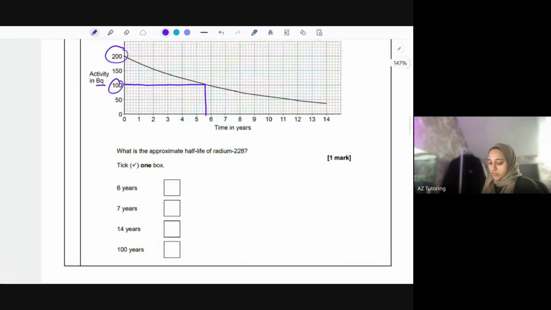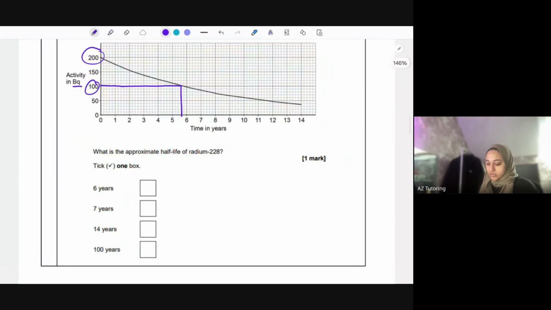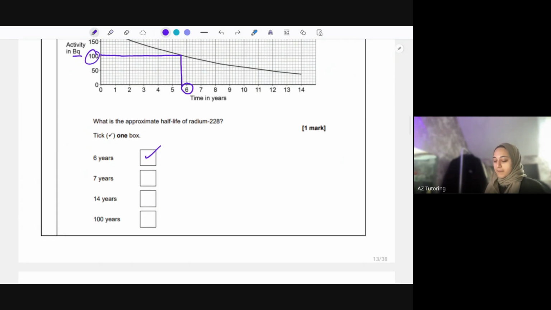So what is the approximate half-life? If I was to choose one of these options, I guess I would choose 6 years. It's closer to 6 years, right? Had this not been an options question, you'd have actually had to accurately read that number. But yeah, it's going from 100, going all the way across and going down. Now, because these are my only options, 6 is closest to where I read down. I just chose that one.